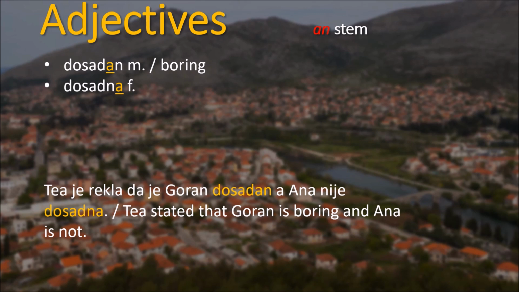Tea is actually the name of a person, it's not tea. Tea stated that Goran is boring and Ana is not. So dosadan, again, because we're prescribing it to a masculine noun, Goran, which is a person's name for a male person. Ana is a female name, therefore we're using dosadna.